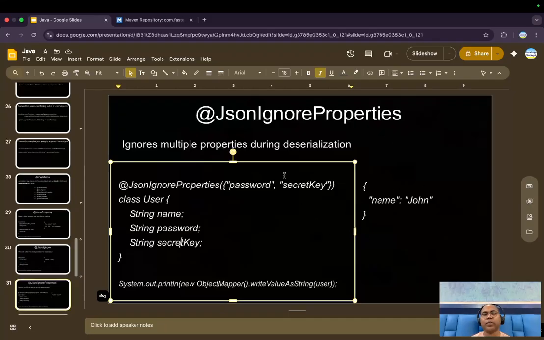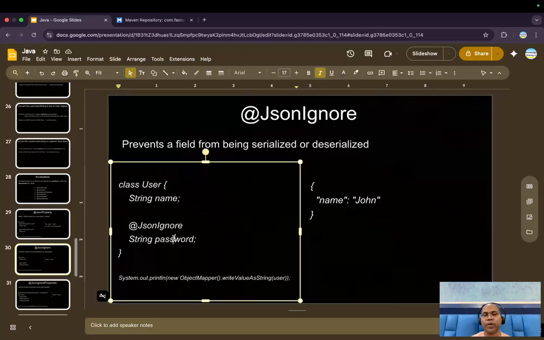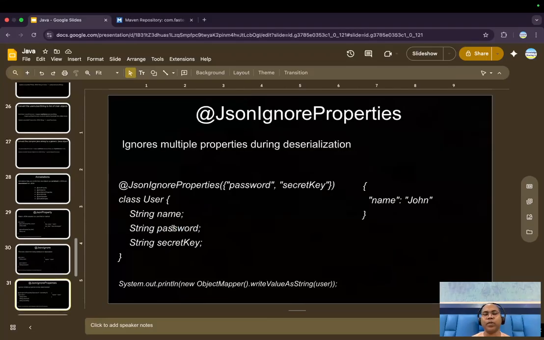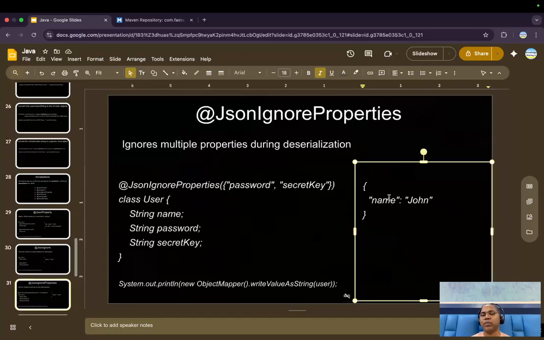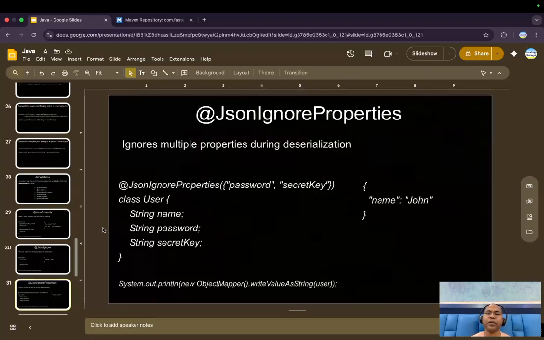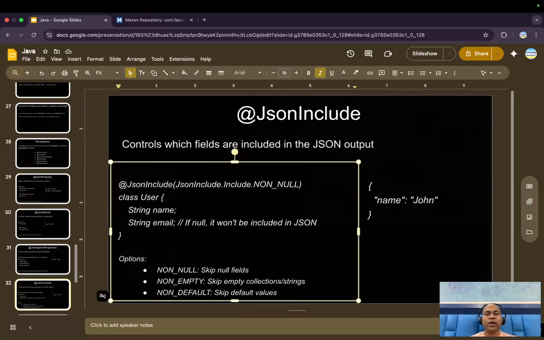If you want to ignore only one property, you can just say ignore and the specific property, password. But if you want to ignore multiple, then instead use ignore properties and mention property one, property two, whatever fields should not become part of the JSON. And similarly, sometimes you want the particular JSON to include something.